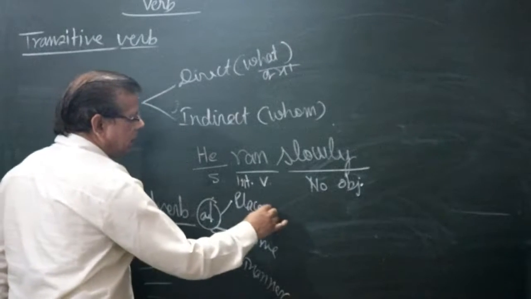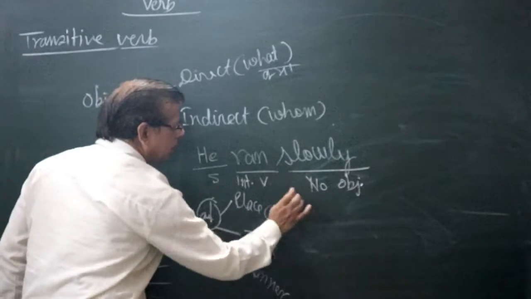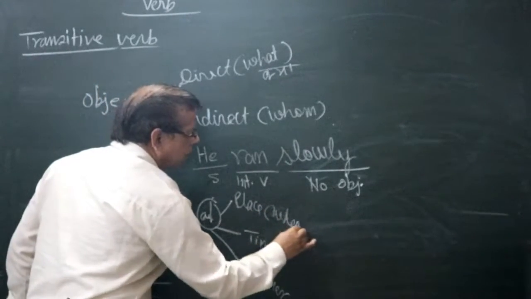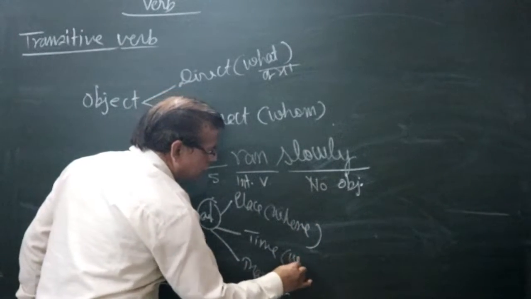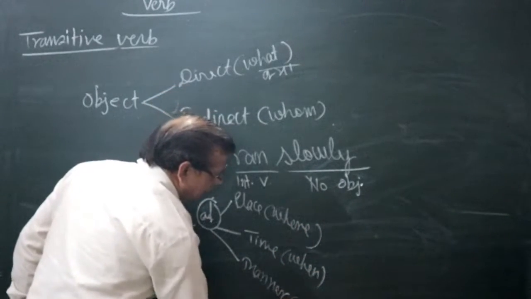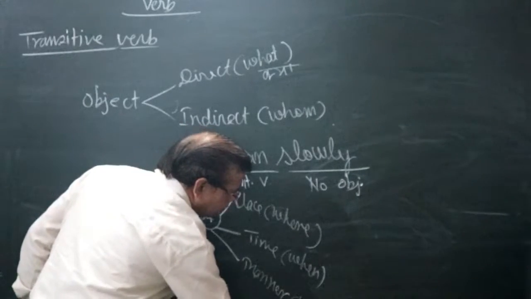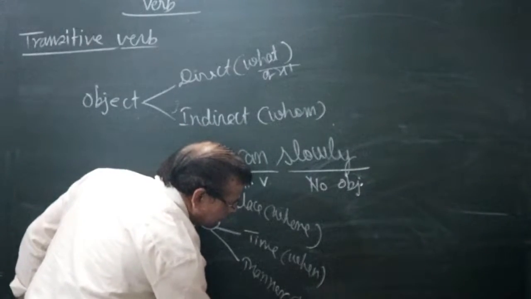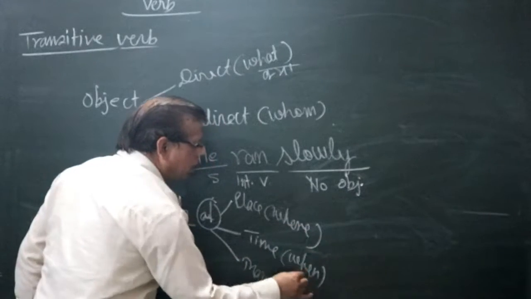Adverb of place answers the question where. Time answers the question when. And manner answers the question how. How means कैसे, कहाँ, कब.